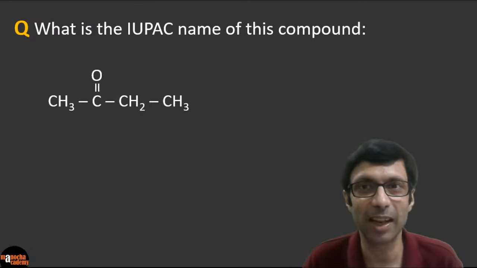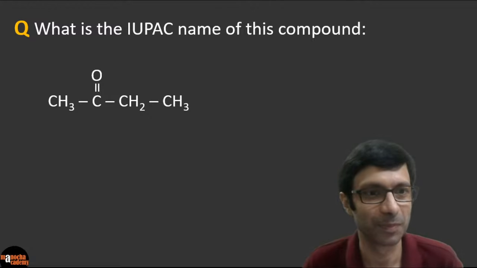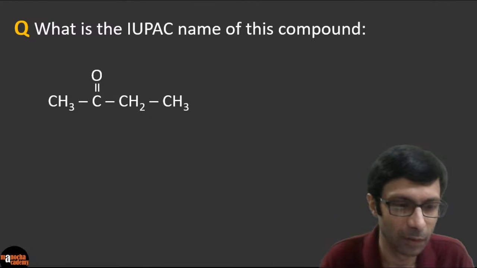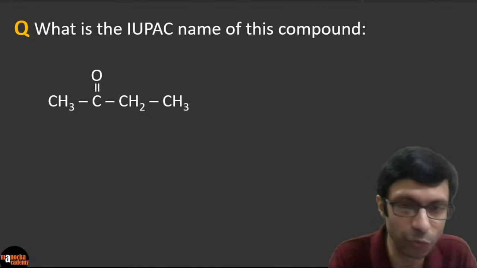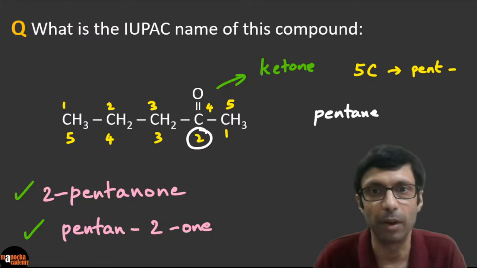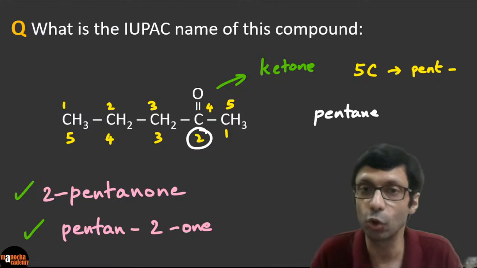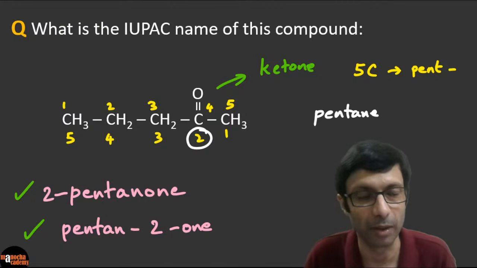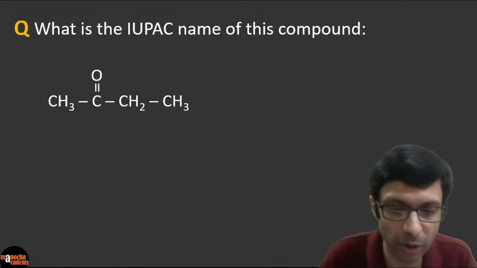And please try the name of this compound. So what will be the name here? So I think somebody asked, why don't we choose 4? Because you will choose the lower number. It can be 4-pentanone or 2-pentanone, and IUPAC says if possible you should choose the lower number. Okay, good question.